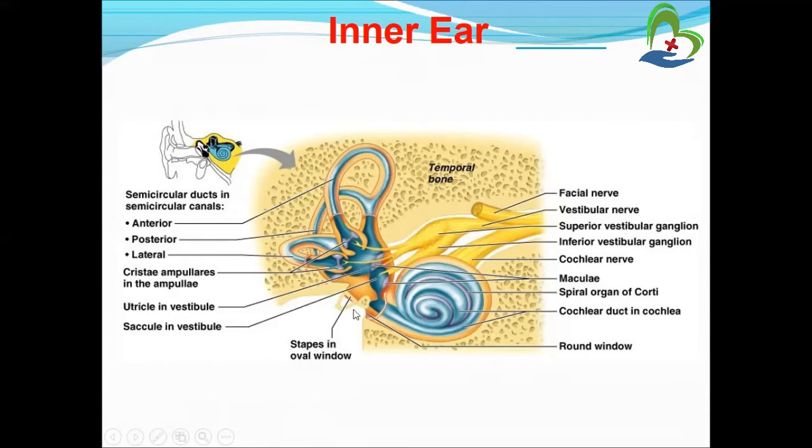See, this is the stapes in the oval window, and this is the round window. And this is the cochlear duct in the cochlea part. The facial nerve is also connected with the inner ear. So this is the overview of the inner ear.